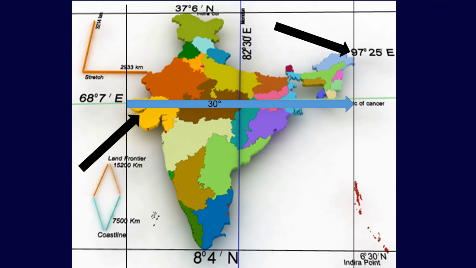But the watches show the same time. Why? Because the same standard time meridian for the whole country has been adopted. The standard meridian of India, 82 degrees 30 minutes east, passes through Mirzapur in Uttar Pradesh. It is taken as the standard time for the whole country. The watches show the same time in the whole country. So that is about the size of India.